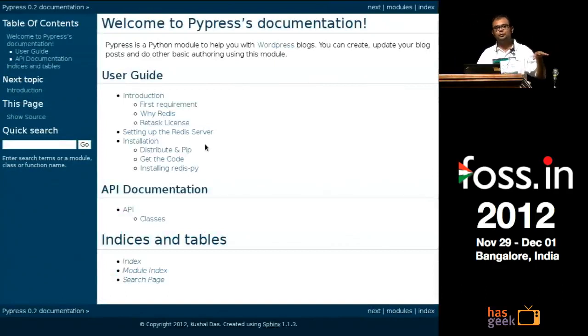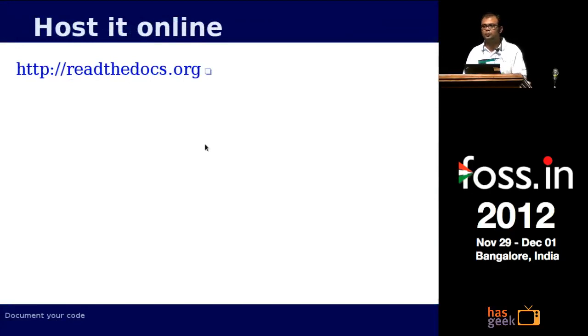What you need to do is just start the Sphinx project using Sphinx quick start. If you need any examples or want to know how to do something a particular way, you can always look back at other projects which are already using Sphinx.